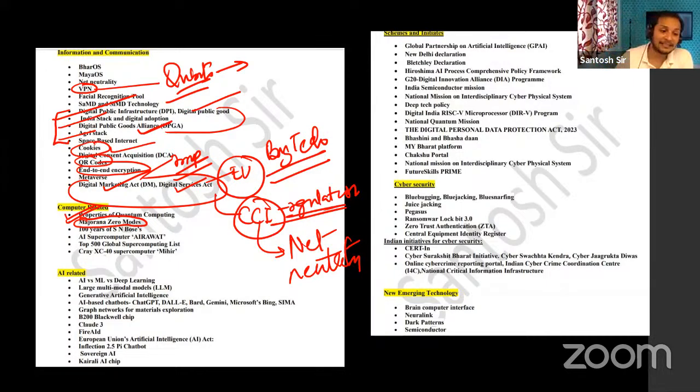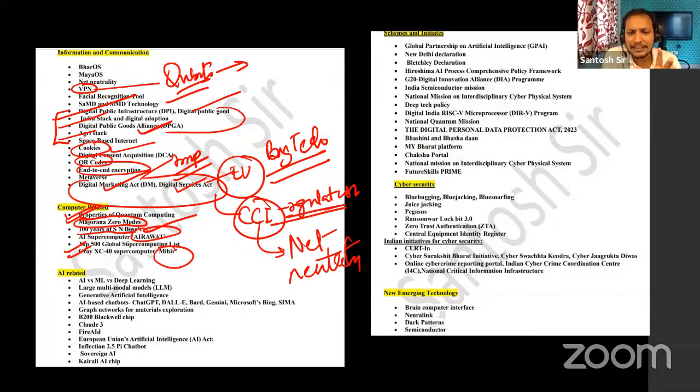Next, guys, 100 years of S. N. Bose. That is also very important. And next, supercomputers. What are the Indian supercomputers? Top 500. Airavat, Mihir. They can give you names of supercomputers and ask what these are. Generally, UPSC will give you names of 2-3 things and give you options: are these supercomputers, or are these something else, like telescopes? Like this, they can trap you there.